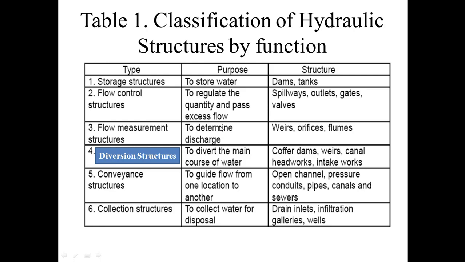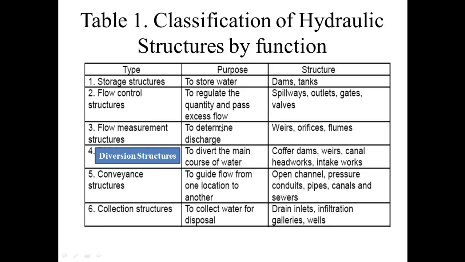Number 3, flow measurement structures. The purpose of these types of structures is to determine discharge, and the structures coming in this type are weirs, orifices, and flumes. So these are the structures with which we determine the discharge in different types of channels, pipes, etc.